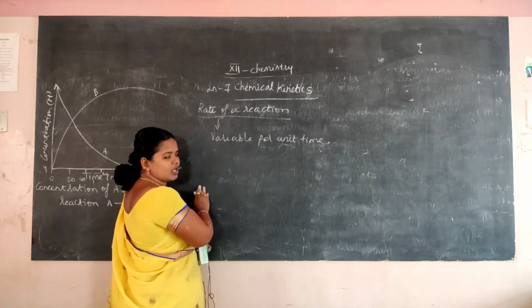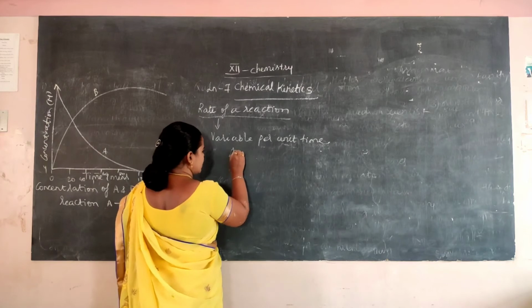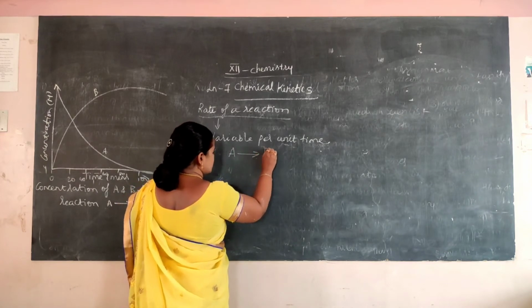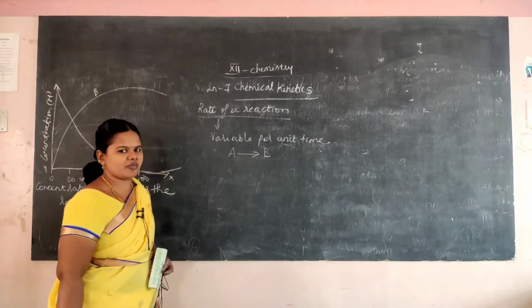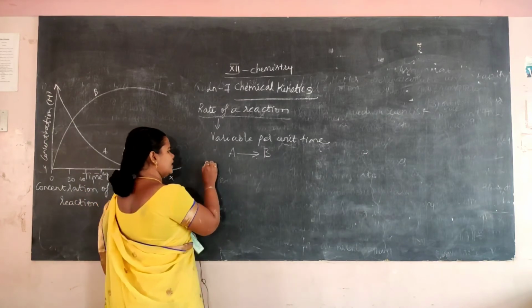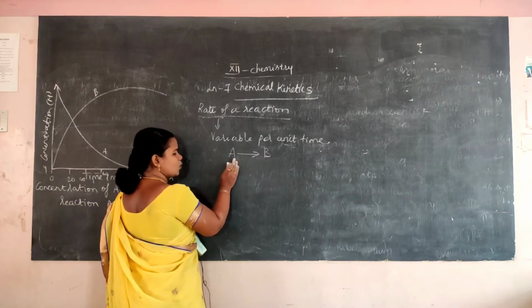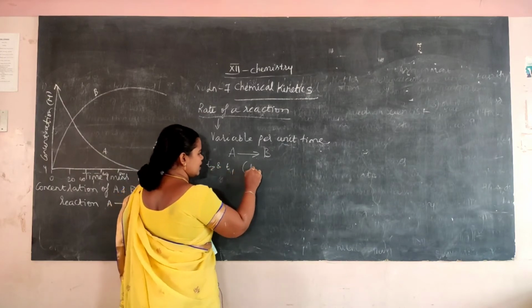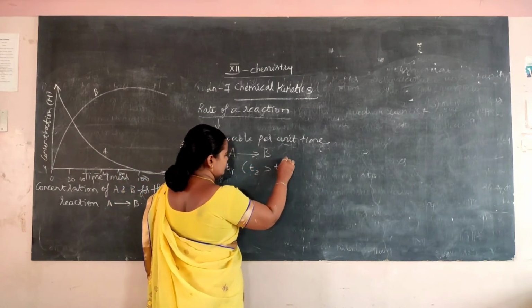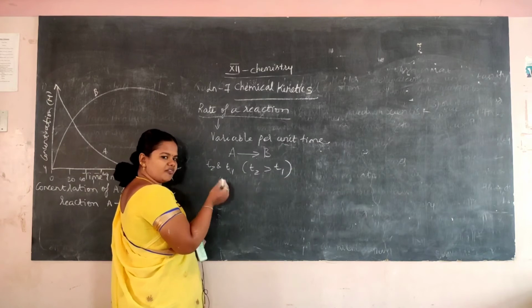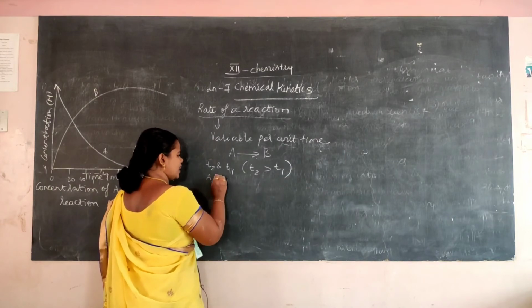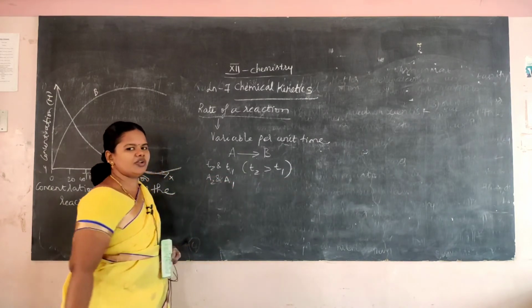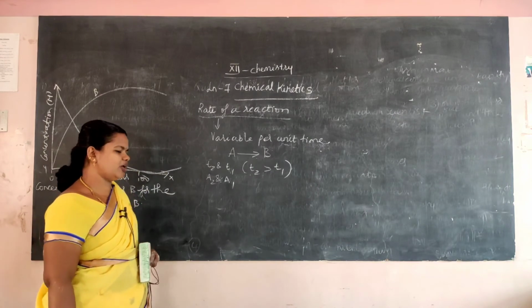For example, we will consider a general reaction: A gives product B. So we take an equation like this, and here we will write the rate. Two different times are involved, T2 and T1, where T2 will be greater than T1. Now two different concentrations are involved, A2 and A1.